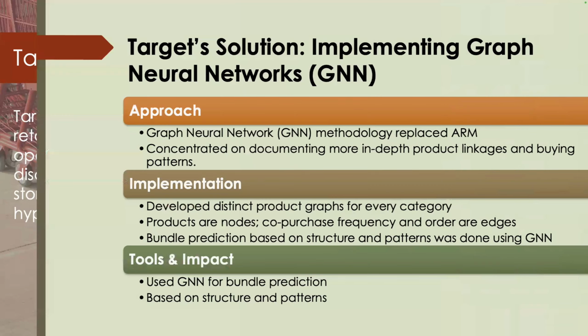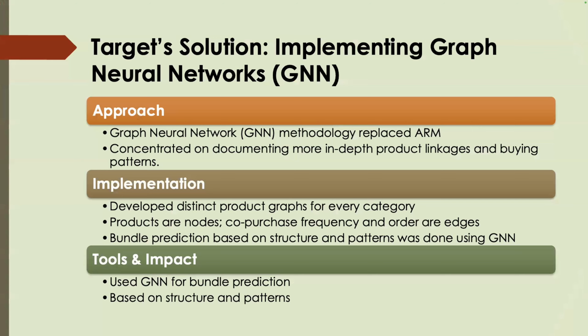To overcome these limitations, the company shifted from traditional analytics to more advanced methods such as graph neural networks, GNNs. Instead of static rules, they've started creating product graphs for each category. Here, the products were nodes and the edges represent how often the items are purchased together, as well as the order in which they're bought.